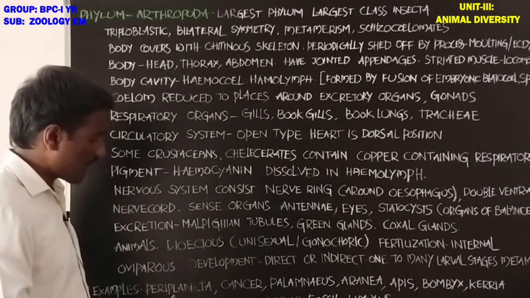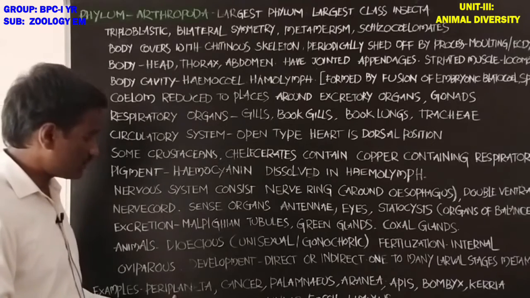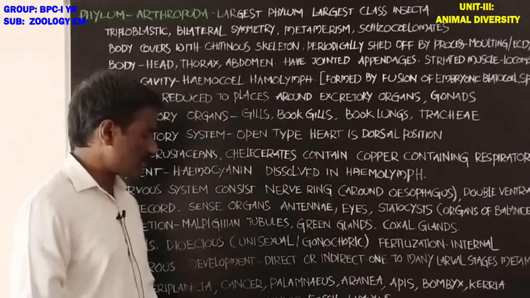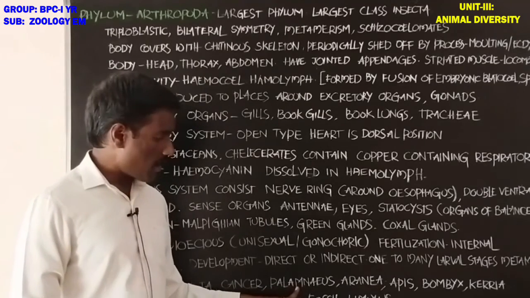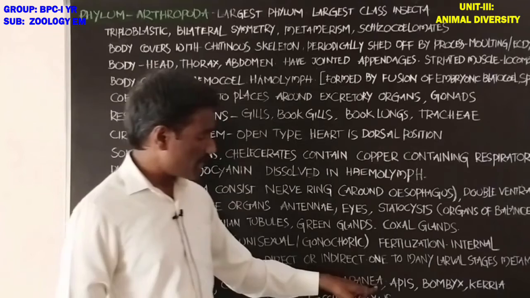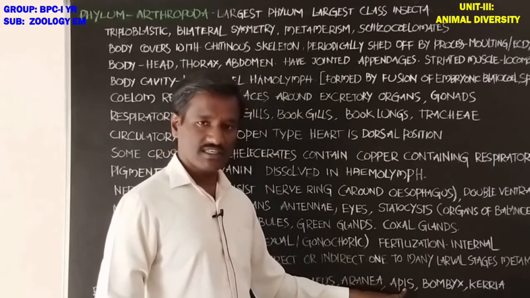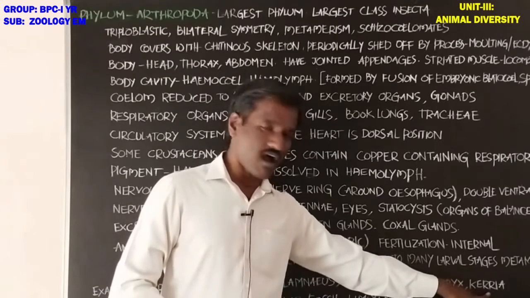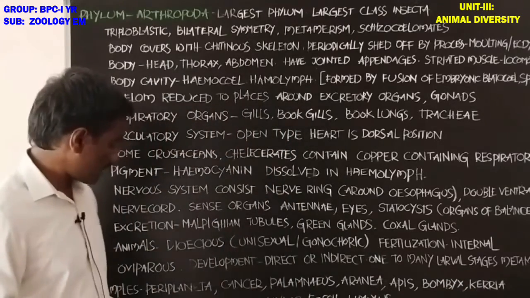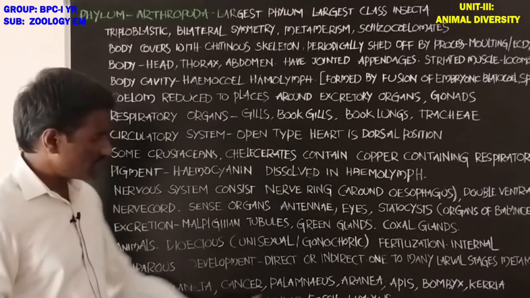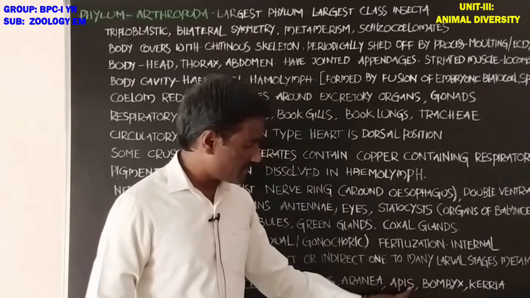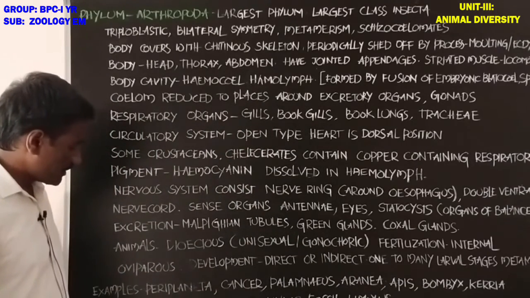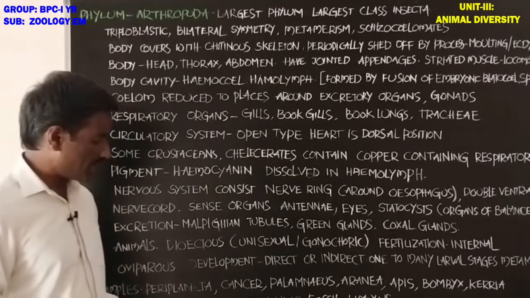Next, examples. Periplaneta, student, the scientific name of the cockroach. Cancer, Palamnaeus scorpion, Aranea spider, Apis, Bombyx silkworm, Laccifer. Next, student, these are economically important insects: Apis, Bombyx, Laccifer. Next, these are Anopheles, Culex, Aedes.